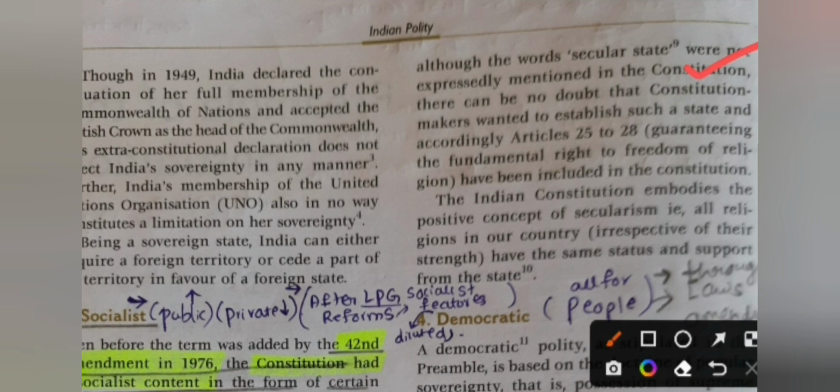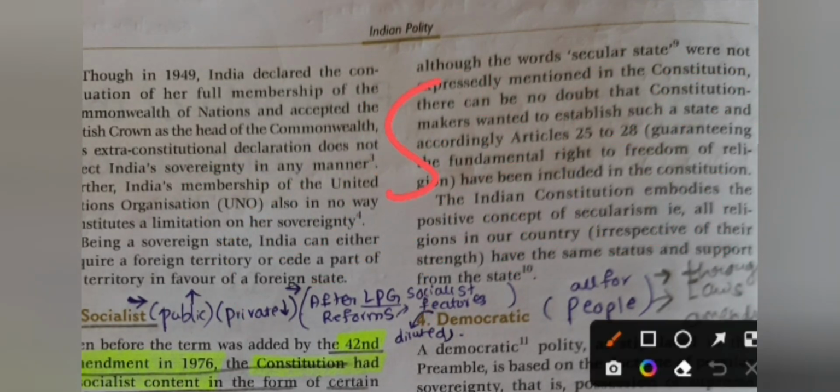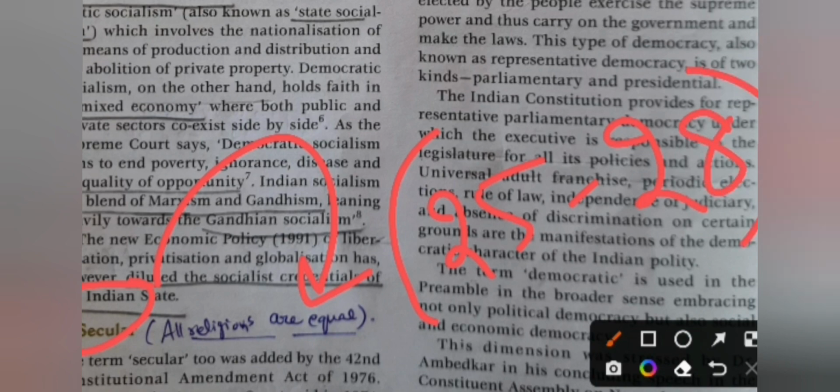In our Constitution, in Part 3, the fundamental rights from Article 25 to Article 28 tell about religion: rights in religion, equal power of religion, and that all religions are equal. All this is said by the articles of Part 3, fundamental rights 25 to 28. This was said by the Supreme Court and later added by the 42nd Constitution Amendment Act 1976. This is about the word secular, meaning all religions are equal, and articles 25 to 28.